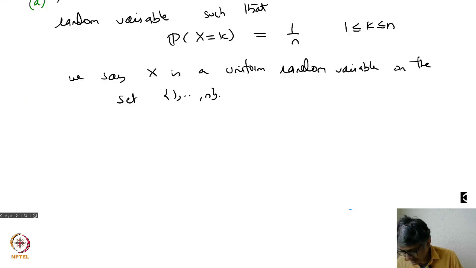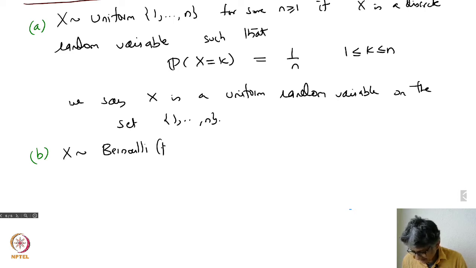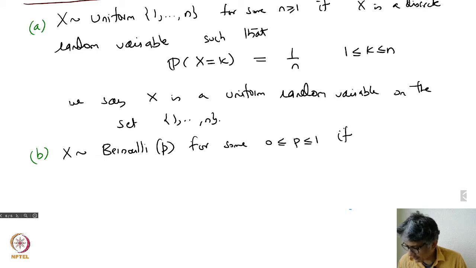Then let me do B, another one which we already saw before, like I discussed earlier. I'll write it properly now. I'll say X is Bernoulli P for some P between 0 and 1 if the following happens.